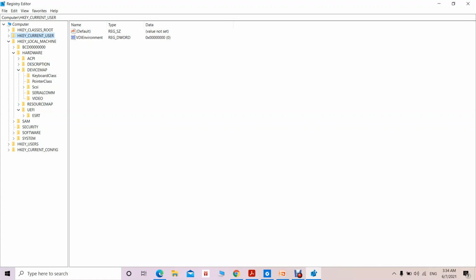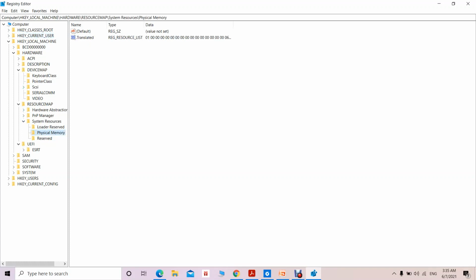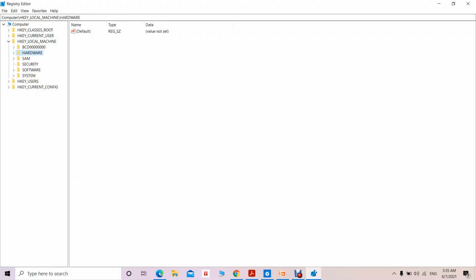So that we can get from here. Resource map, okay, like here what are the system resources. So every detail we can get from this one, like here the physical memory, the details of that we can get from this one. So the hardware, mainly it provides the details about the hardware which are connected and that have been detected by the Windows operating system during its booting time. So that is available in this hardware.